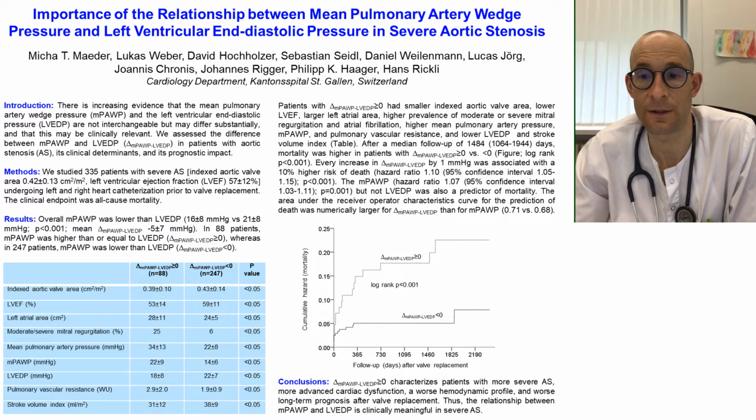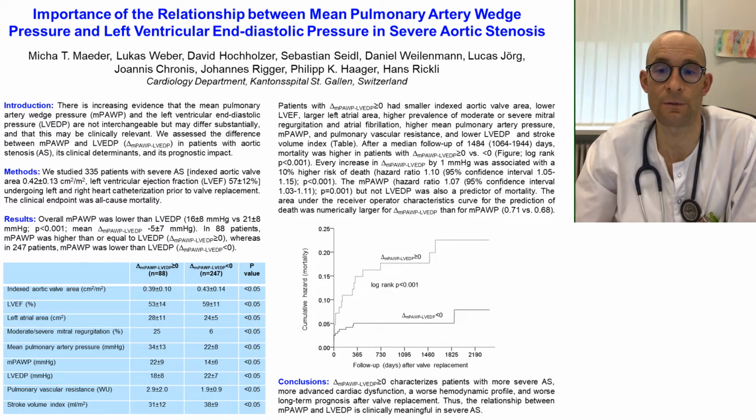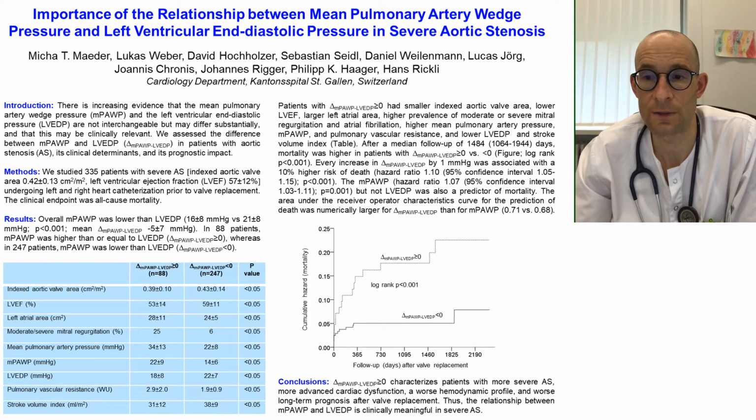As shown in the figure, the patients with a positive delta or a delta of 0 had significantly worse mortality after aortic valve replacement compared to those with a delta of less than 0. This was also the case when using the delta as a continuous variable. Every increase in the delta by 1 millimeter of mercury was associated with a 10% higher risk of death.